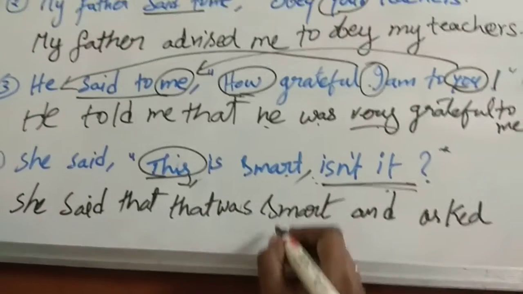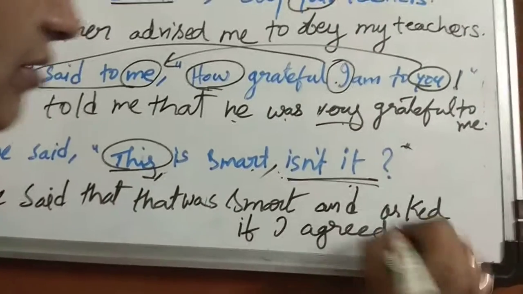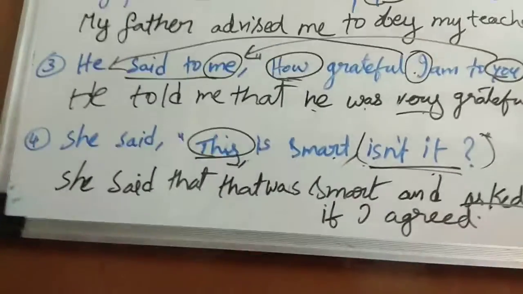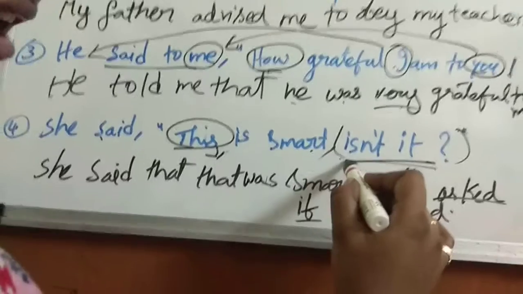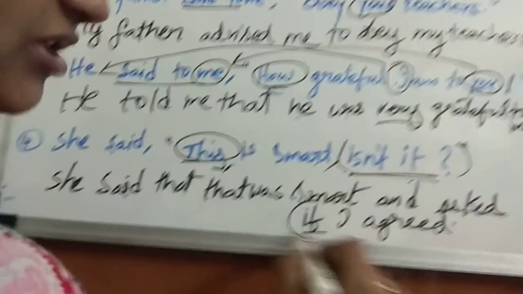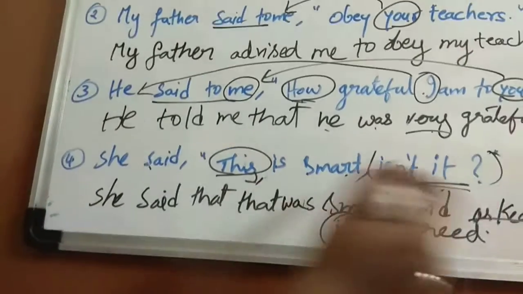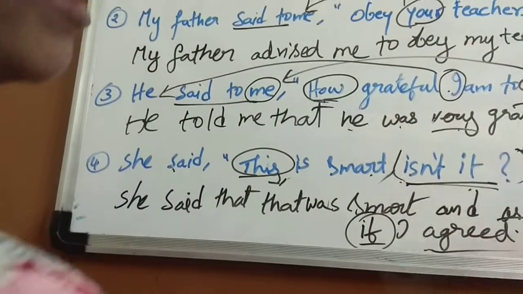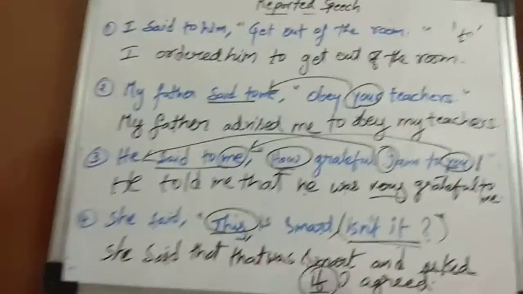And now, as it is a question, she asked if I agreed. As this is a question, we will use the reporting verb asked. As it starts with an auxiliary verb, we make use of if or whether. And asked if I agreed, because she is asking whether he agrees or not. That's the reason why we added the word agreed here. So according to the meaning conveyed, we can use the various forms.